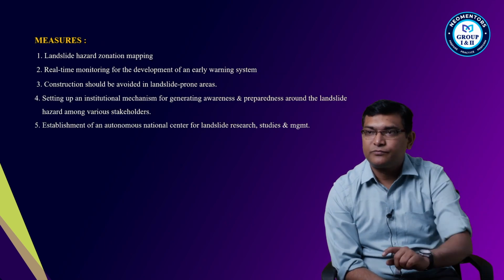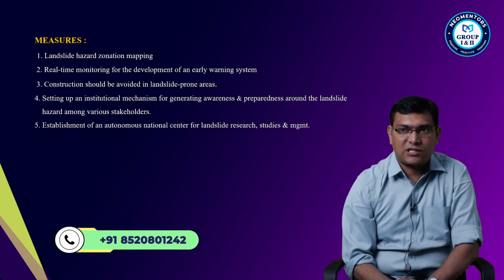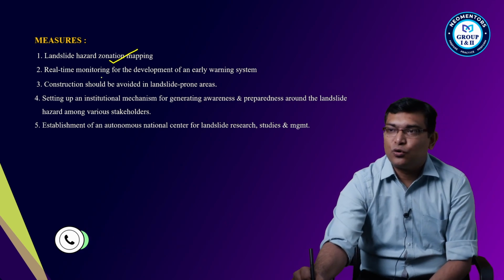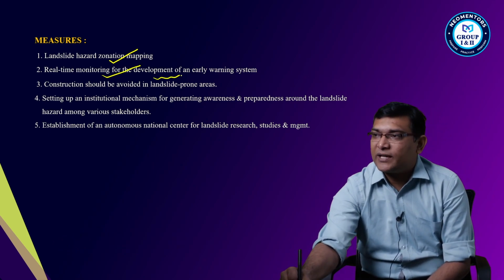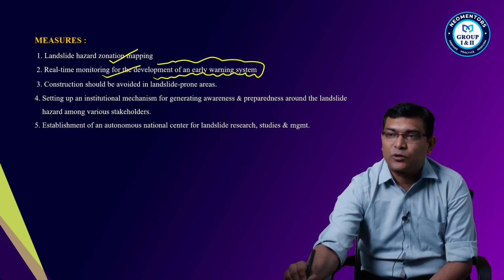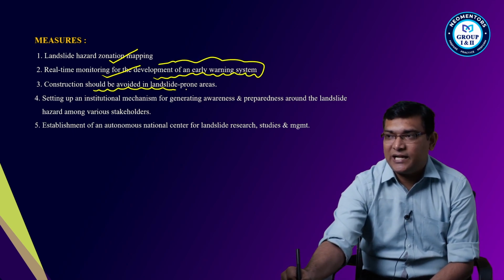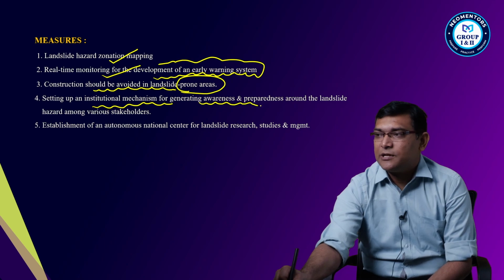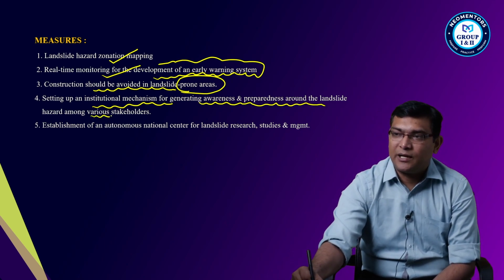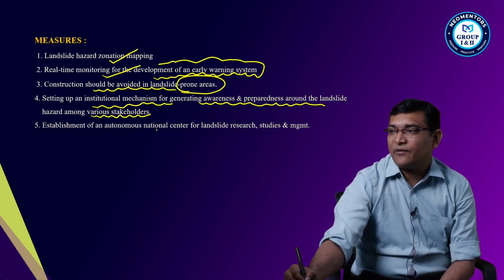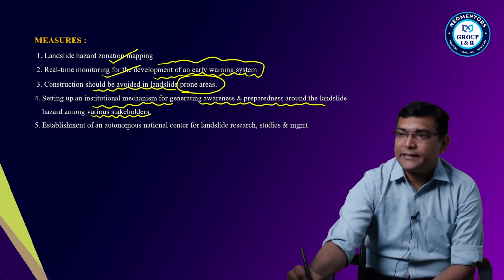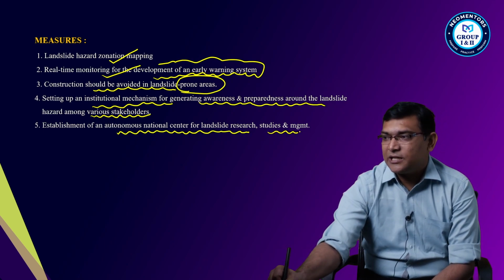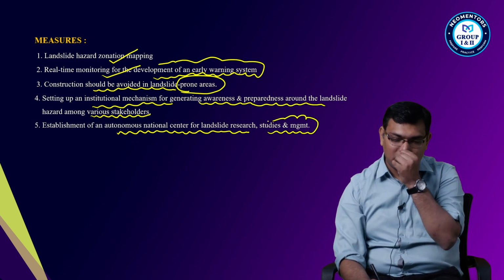Okay. Now we have seen the causes. What are the measures? Landslide hazard zone mapping. Real-time monitoring for development of an early warning system. Construction should be avoided in landslide-prone areas. Then setting up an institutional mechanism for generating awareness and preparedness around the landslide hazard among the various stakeholders. That is, awareness has to be created. Then establishment of an autonomous national center for landslide research, studies and management. Okay. So this is one thing.